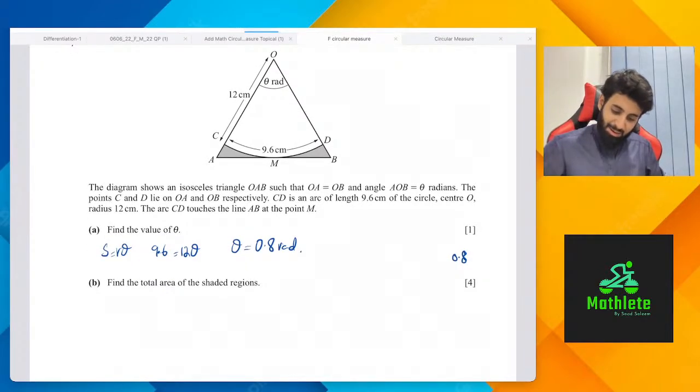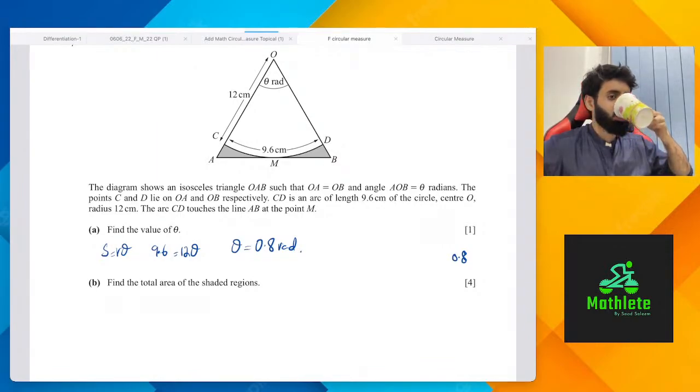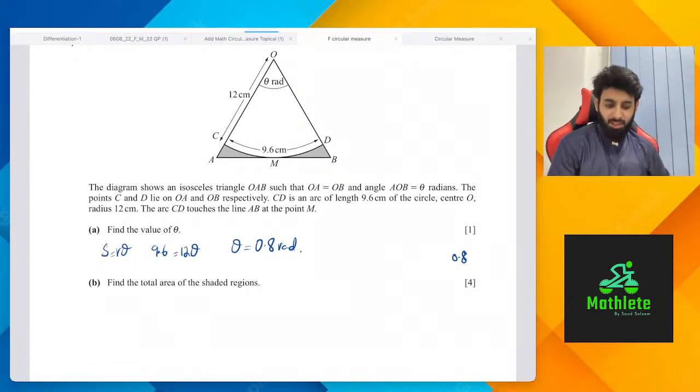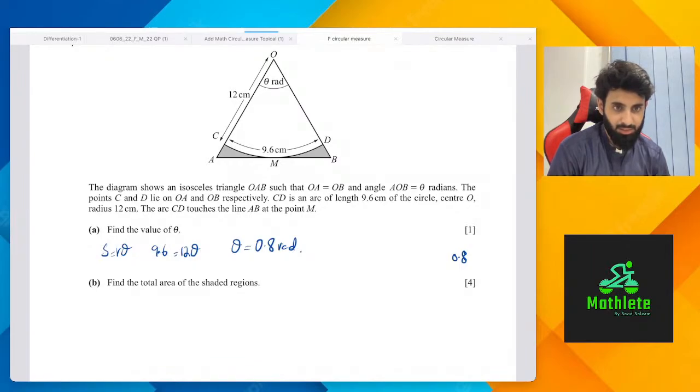Yeah, come on. Find the total area of the shaded regions. Okay. Question: how will you find out the area of the shaded region? Question for you guys. Sector minus triangle. Are you sure about that? Area of triangle minus the sector. Yes, area of triangle minus area of the sector.